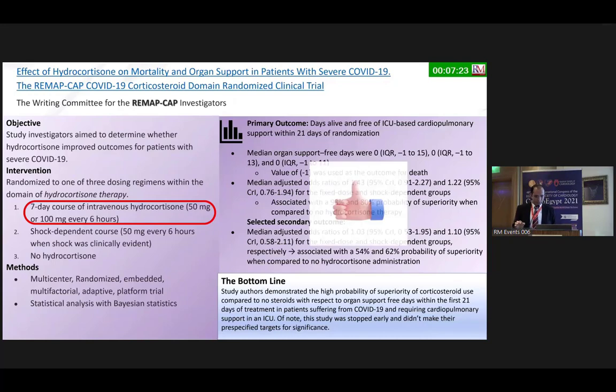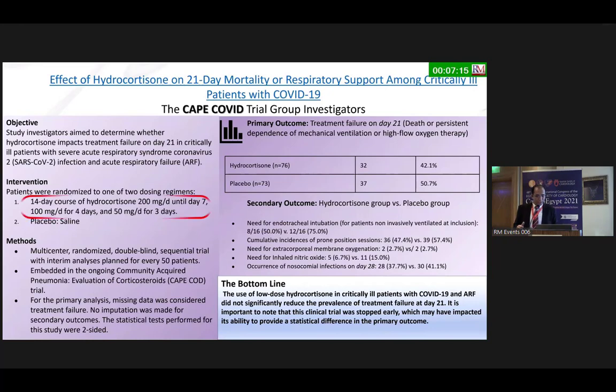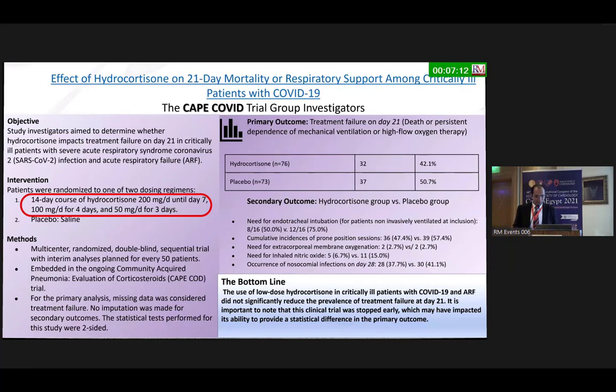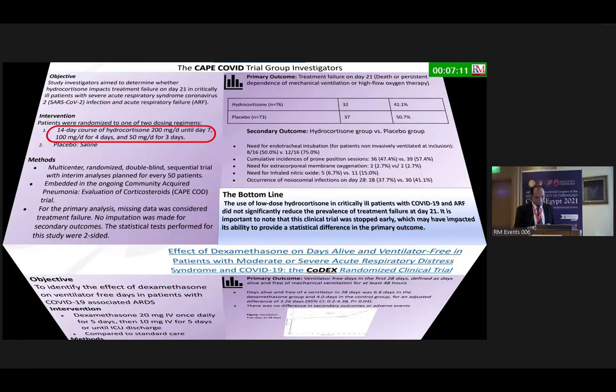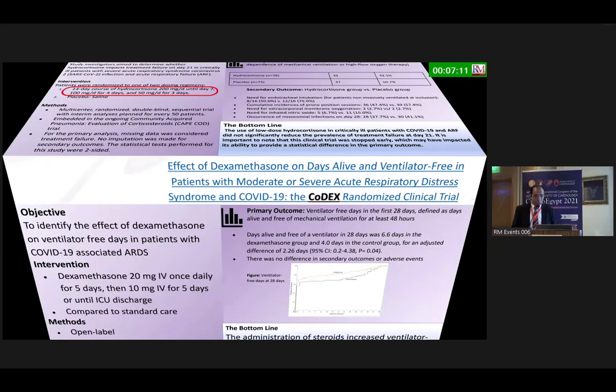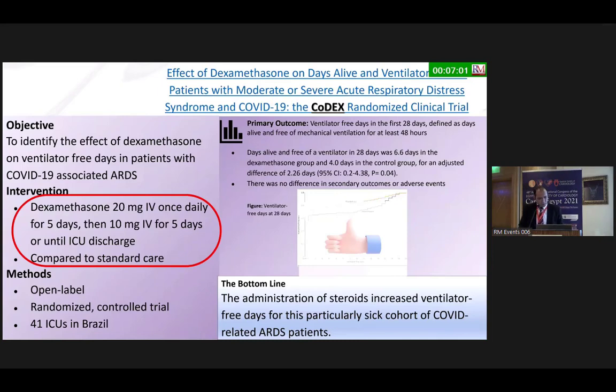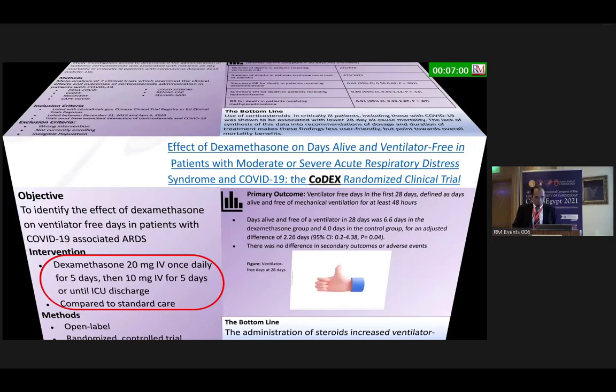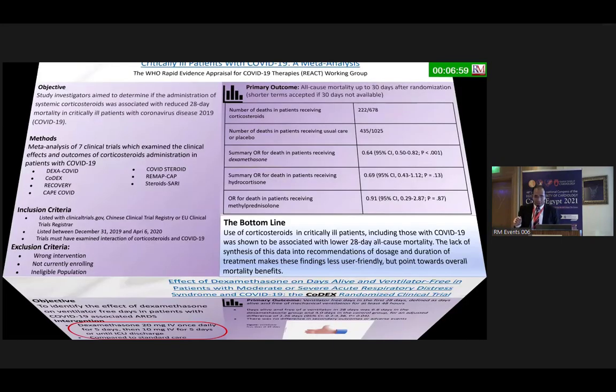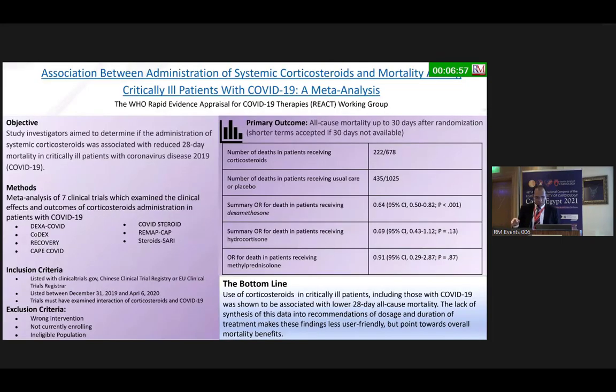Although the CAPE COVID study said it did not significantly reduce the prevalence of treatment failure, this was countered by the CoDEX study, which showed that administered steroid increased ventilator-free days for the particularly sick cohort. So, in the analysis of more than 7 studies, including CoDEX, RECOVERY, and CAPE COVID, use of corticosteroids in critically ill patients, including those with COVID-19, was associated with lower 28-day all-cause mortality. This is the point. Once you decrease the mortality, it is a very beneficial drug.